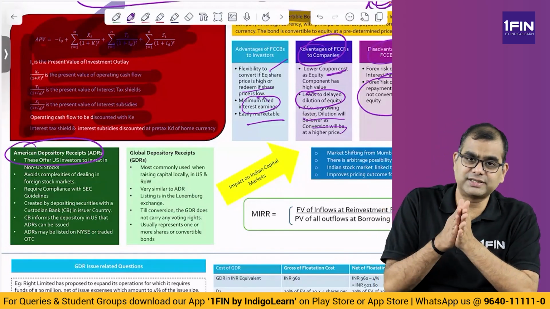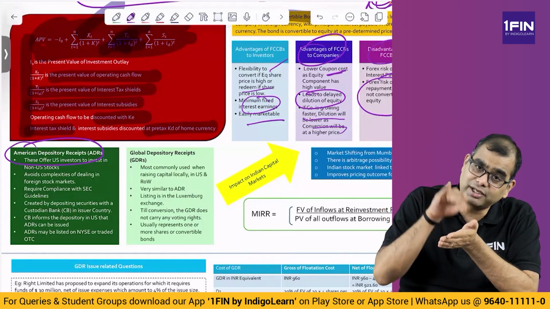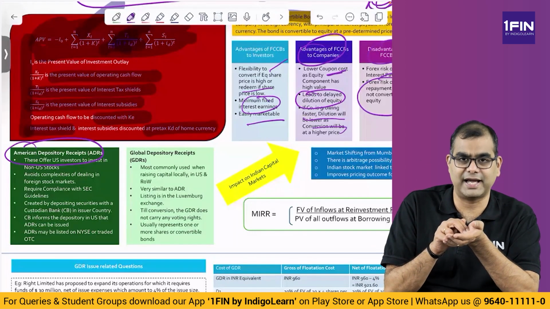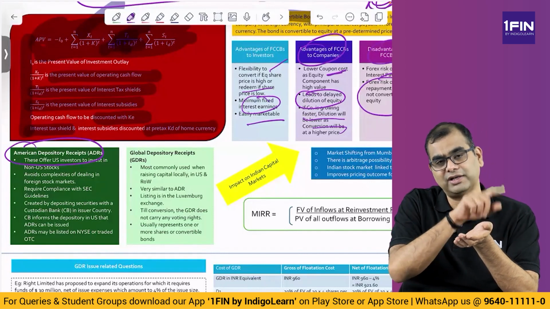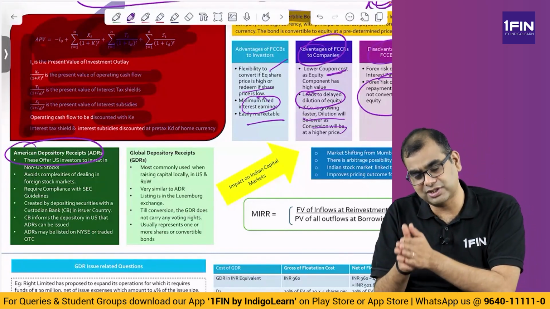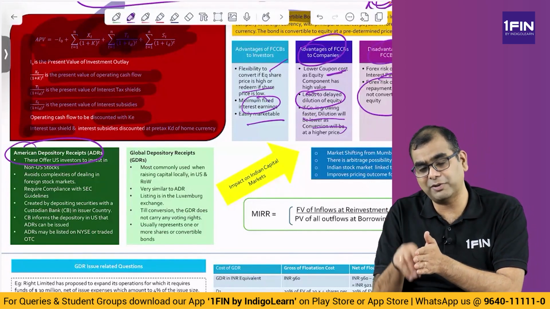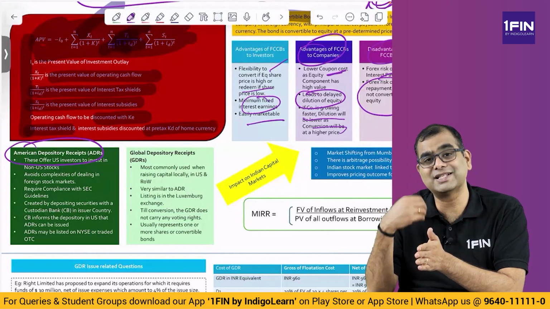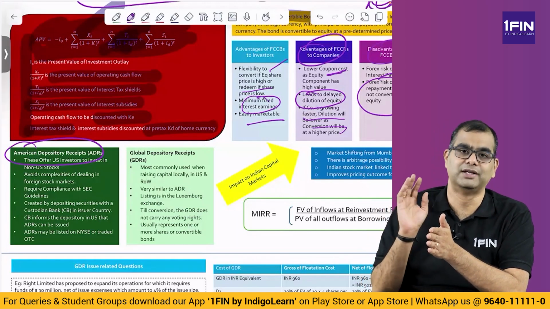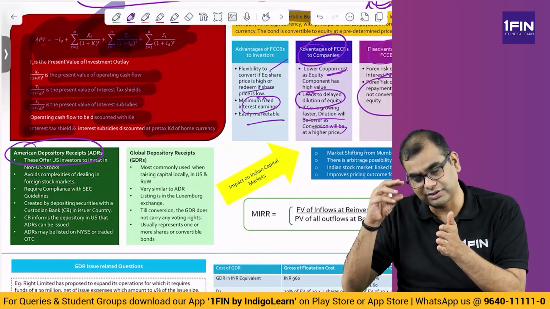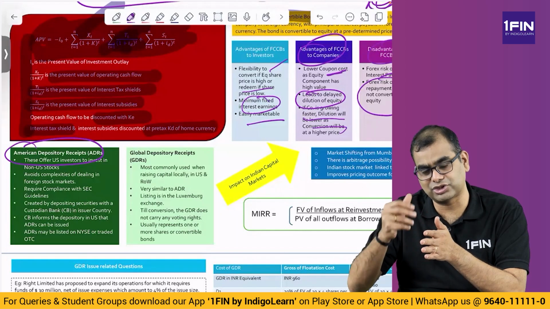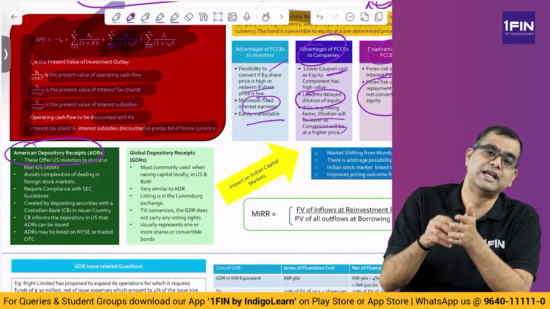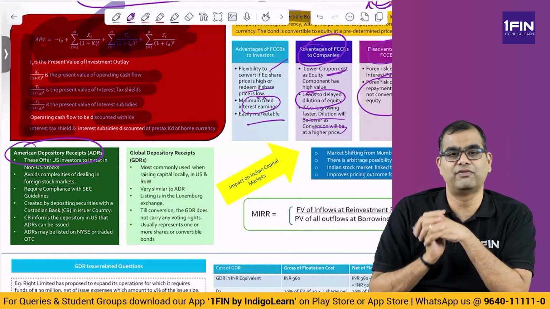So, depository receipts are instruments which are denominated in foreign currency, which are listed and traded on foreign exchanges like NYSE and NASDAQ, and the money comes in foreign currency to India, against which the depository receipts are issued. They are issued against the shares, which are purchased from that money. So, money came to the company, the company converts it into shares through the depository, the shares are kept with the depository, and instead of giving the shares, they give DRs, depository receipts, to these foreign investors.